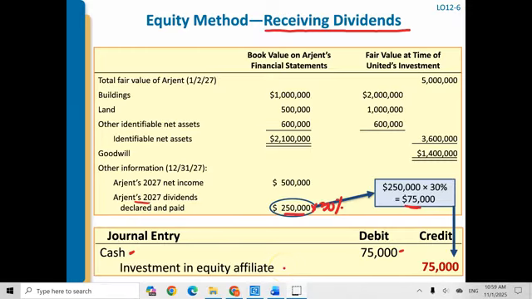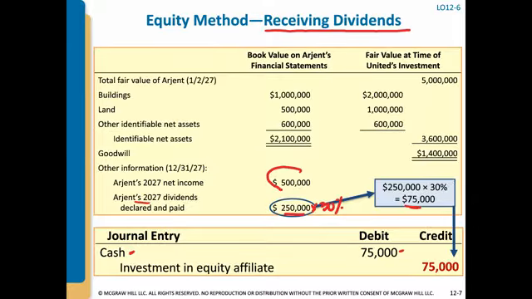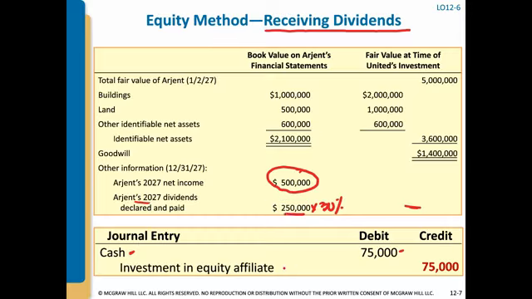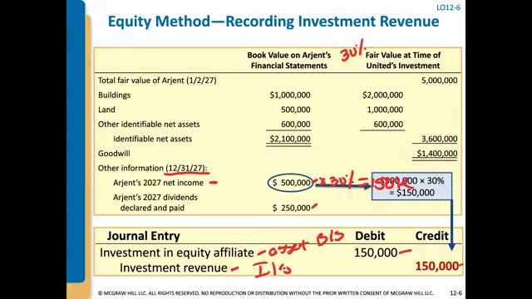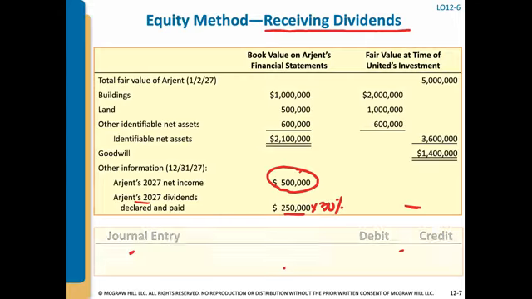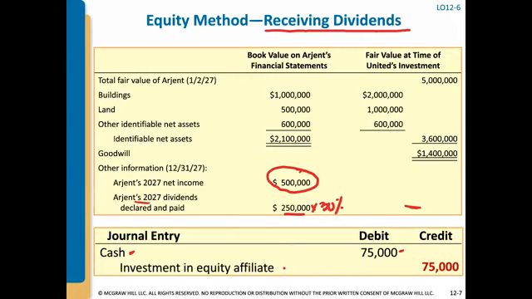You might be asking, why are we crediting our investment, thereby reducing our investment, rather than crediting dividend revenue? The answer is that when we recorded our proportionate share of the net income, in the prior slide, we credited investment revenue for that portion. And a part of the net income, that is the way we get a dividend, is the current year earnings or prior year earnings being paid out.